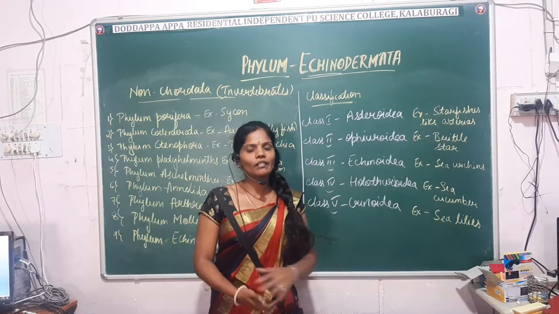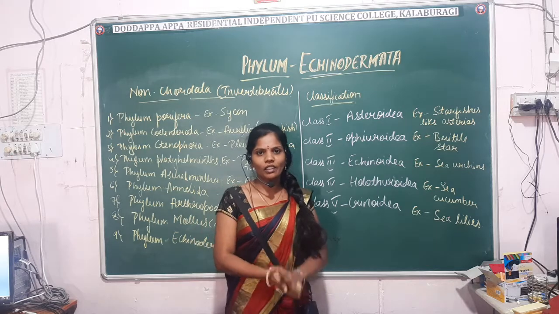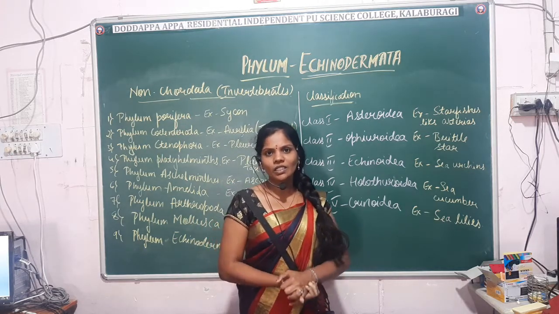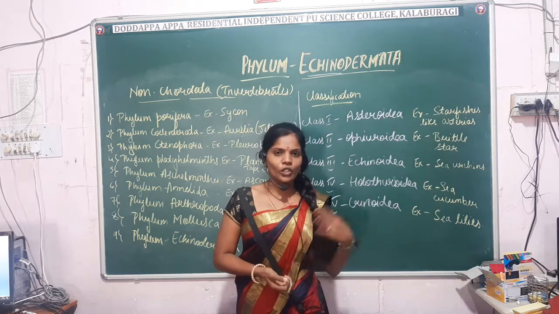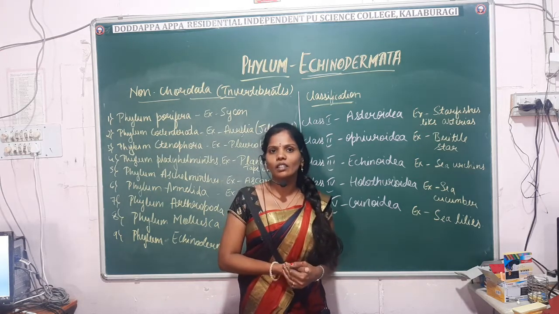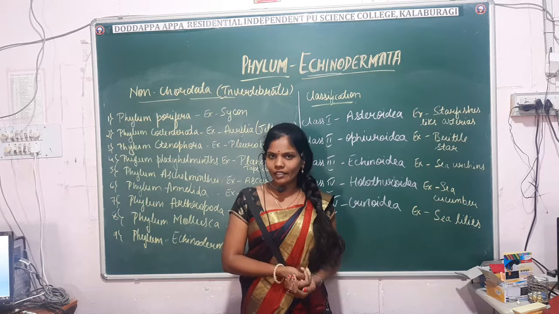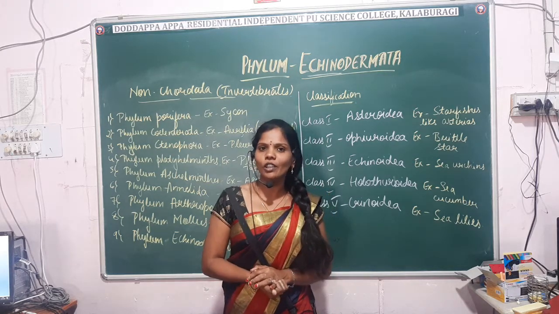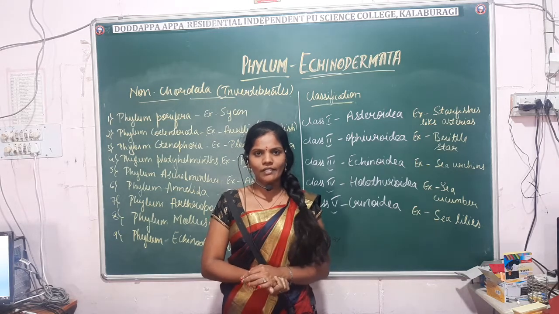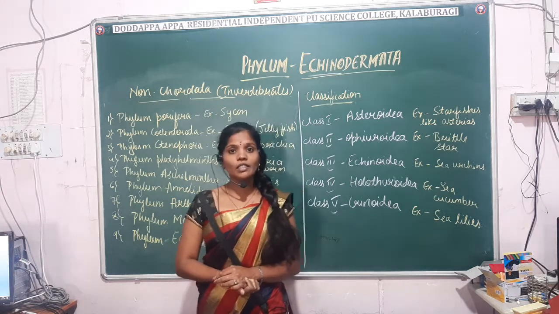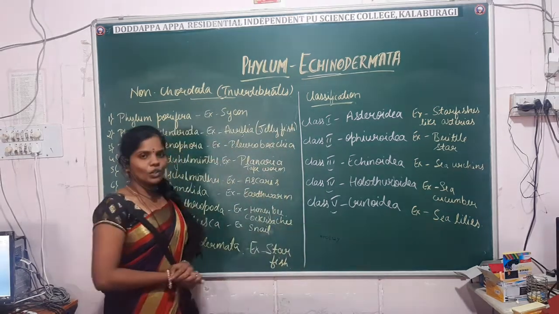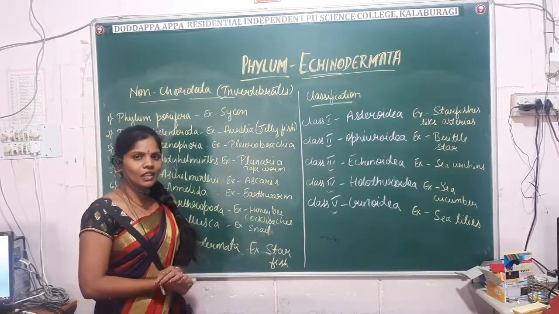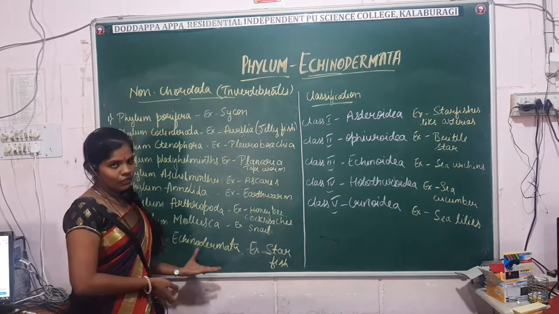Okay, so far we have completed all the different phyla of non-chordates. From next class onwards, we will begin with the chordata characteristic features and the different classes in the chordates. Before that, we'll just have a glance at all the different phyla we have studied in the non-chordates with examples. In non-chordates, commonly known as invertebrates, we have studied 9 different phyla.